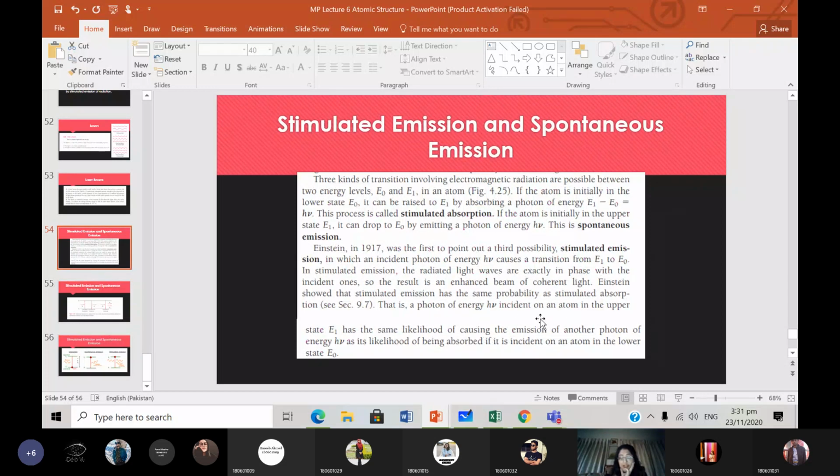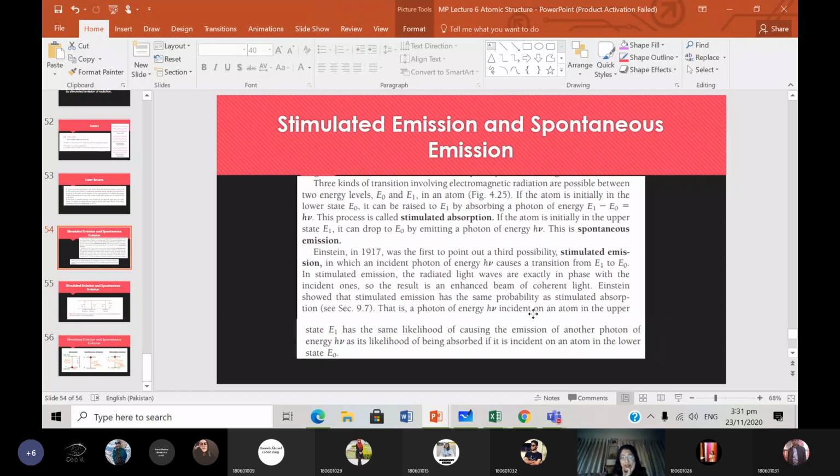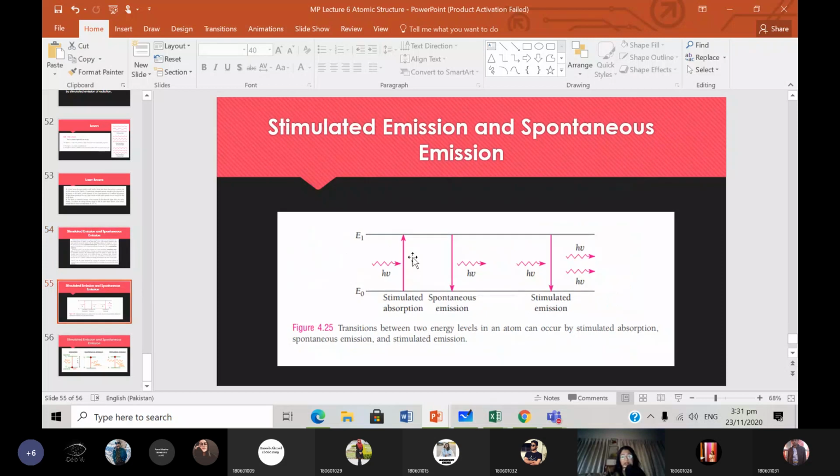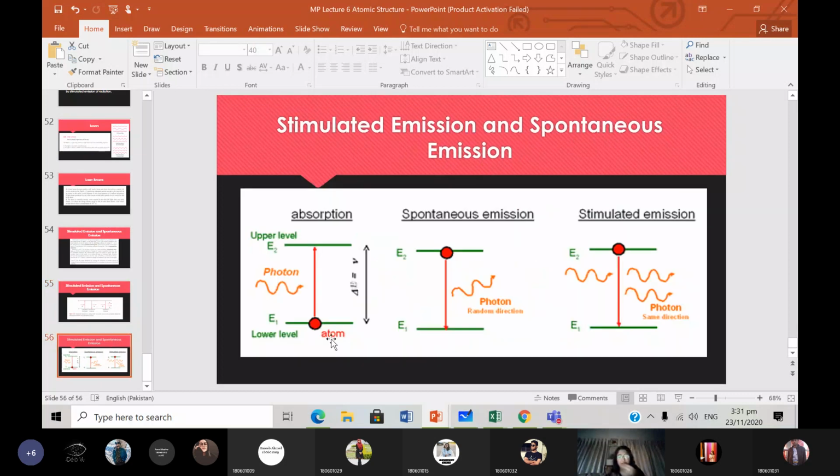The photon of energy hf incident on an atom in the upper state has the same likelihood of causing the emission of another photon as it has of being absorbed if it is incident on an atom of the lower state. So this event has the same probability of occurring as this event. Okay? Any questions so far?